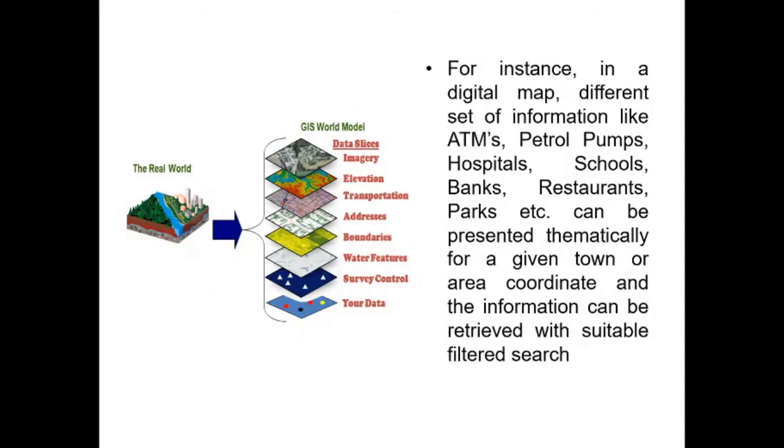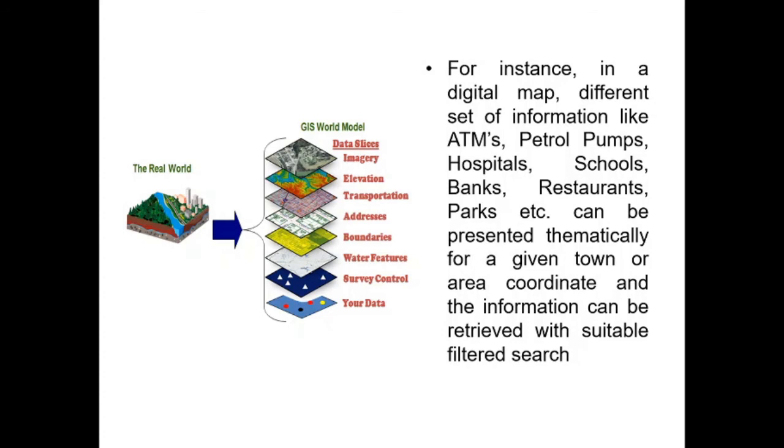So as I discussed earlier, different sets of information like the ATMs, then information about the petrol pumps, hospitals, schools, then banks, restaurants, parks. So all this information with respect to given coordinate can be thematically presented using GIS with respect to a given Earth's coordinate.